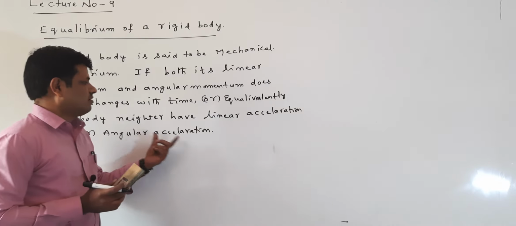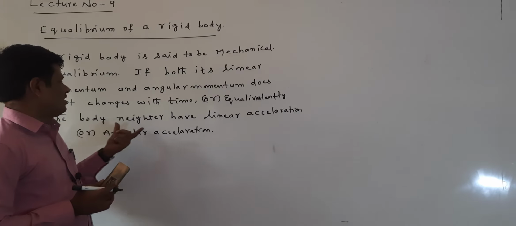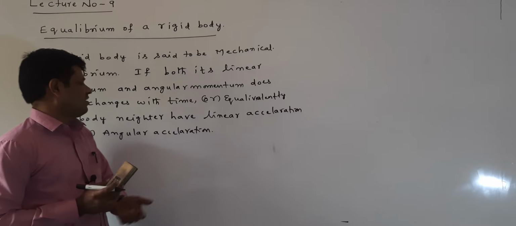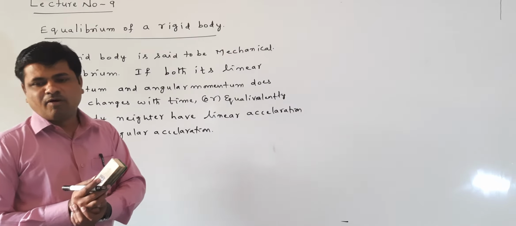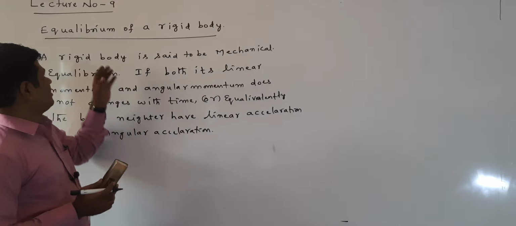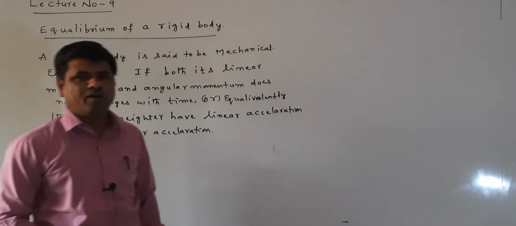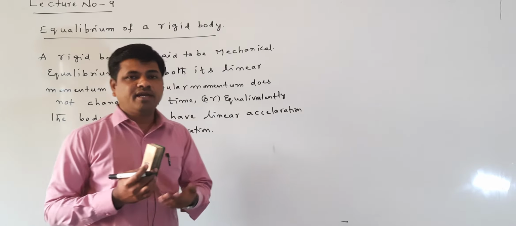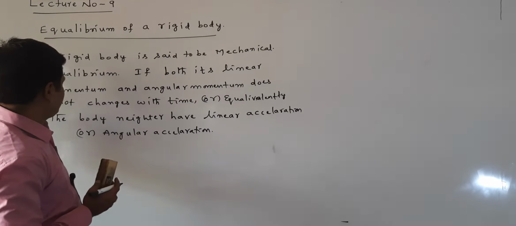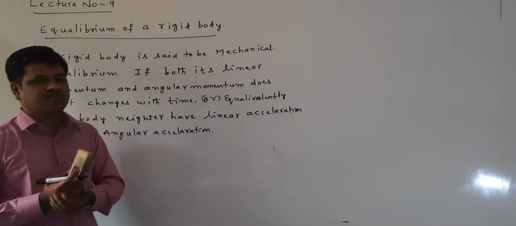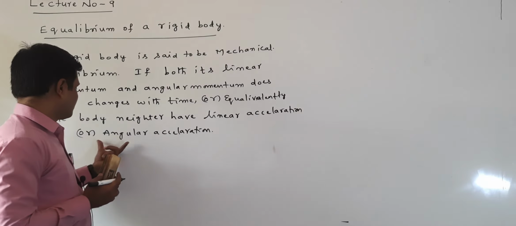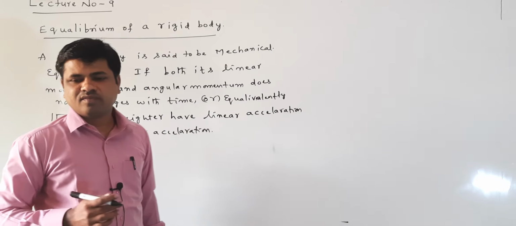That is called the equilibrium of a rigid body. Equilibrium of a rigid body is nothing but the body having linear momentum and angular momentum that do not change with time, or equivalently the body does not have linear acceleration or angular acceleration.